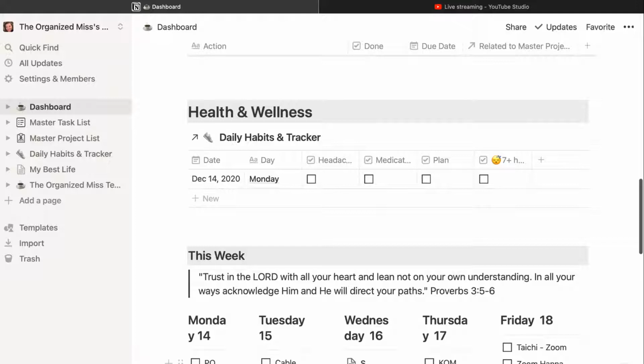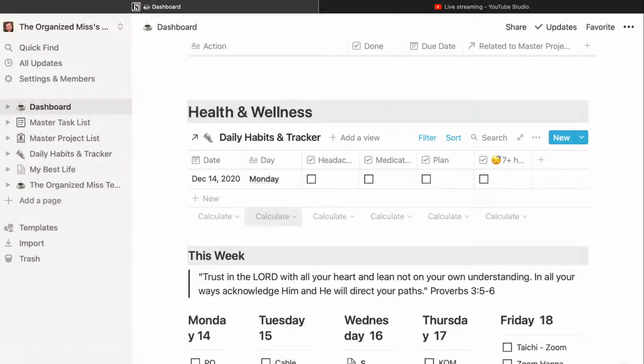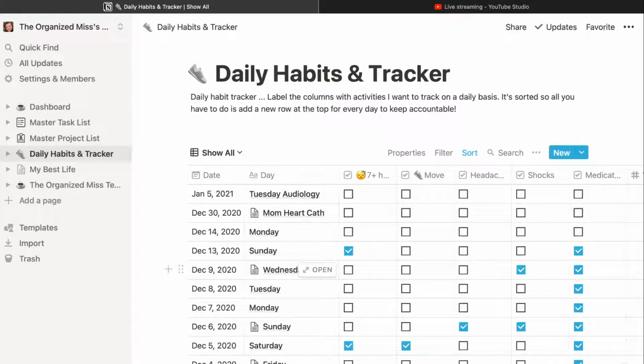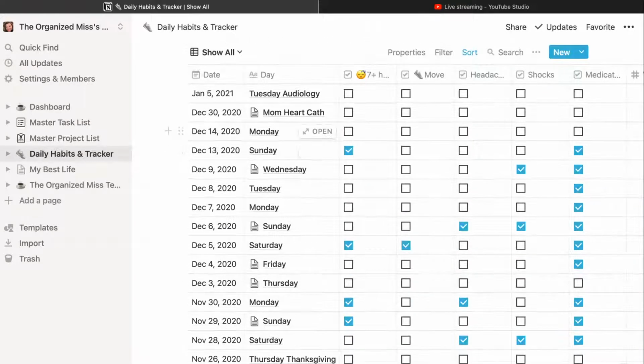So the next thing on this dashboard is my habits tracker. I have lofty goals of keeping track of all the things, and then I don't. I don't do so well, but that's my goal. So because it's my goal, I have the tracker here, and I have it set up to where it just shows the current date that I have listed. So if I actually go to the habits tracker, it'll pull up all the dates since I started using this. And what I did was I just set up some things that I want to track.